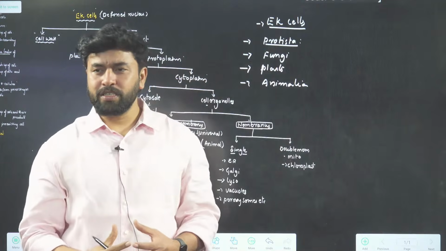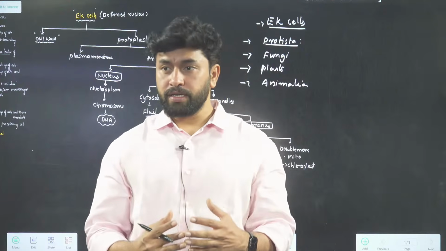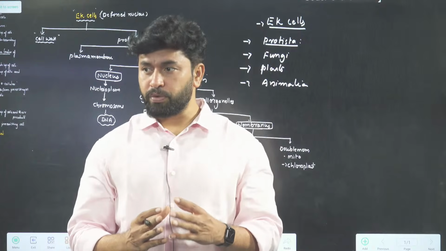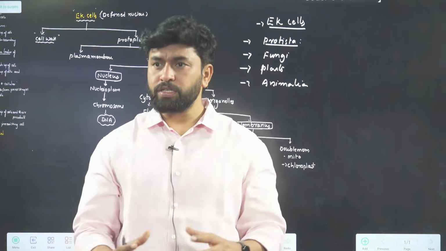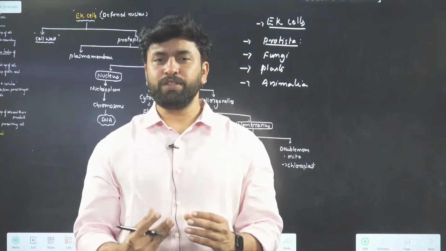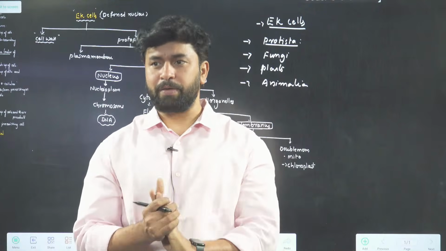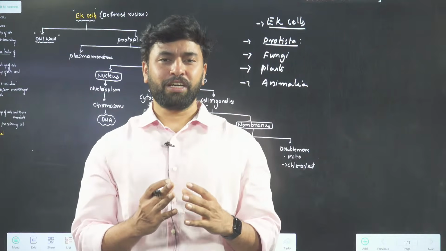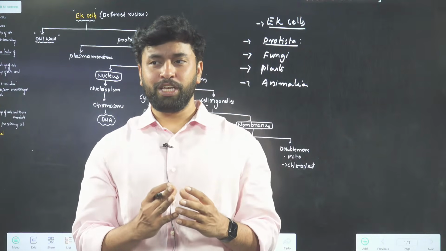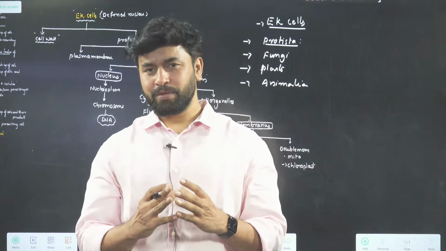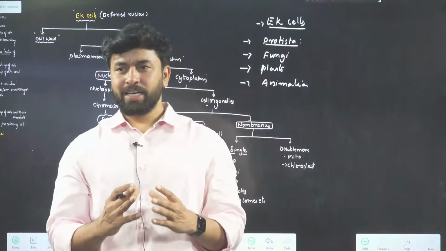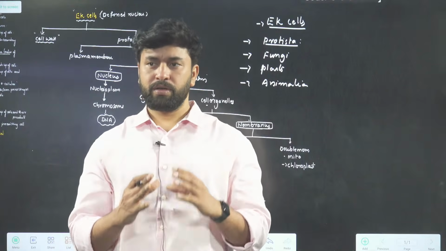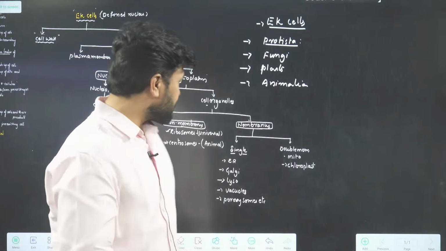Protista. In the protista, we have chrysophytes, dinoflagellates, slime molds. Next one, euglenoids and also protozoan protists. Among the protozoan protists, you will see our wonderful unicellular eukaryote that's called amoeba. Keep it in mind. I have observed many students getting confused about amoeba and E. coli. E. coli is a prokaryote, which is a bacteria. Amoeba is a eukaryote, a unicellular eukaryote. That distinction we will talk about later.